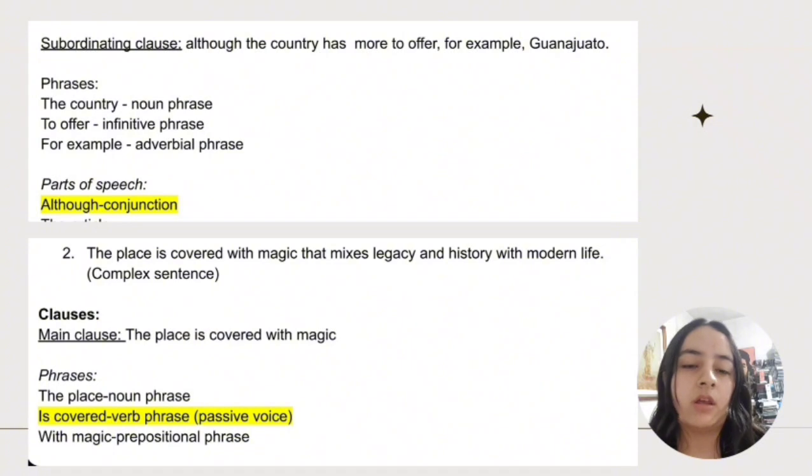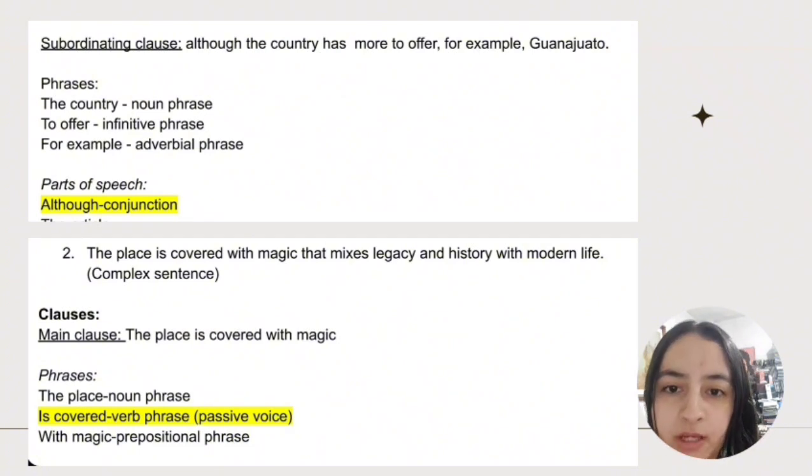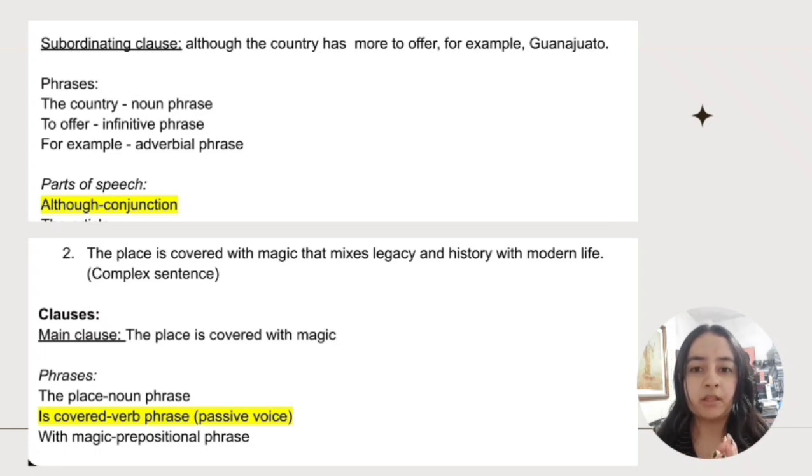And here, phrases we have "the place," which is a noun phrase, and then "is covered," which would be the verb phrase. Here it is necessary to highlight this because it's the passive voice. Passive voice refers to when the subject of the verb is not performing the action. For example, here, "the place is covered." "Is covered" is the action, but the place, which is the subject, is not performing the action, it is receiving the action.